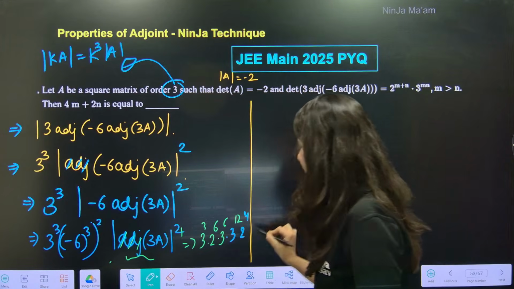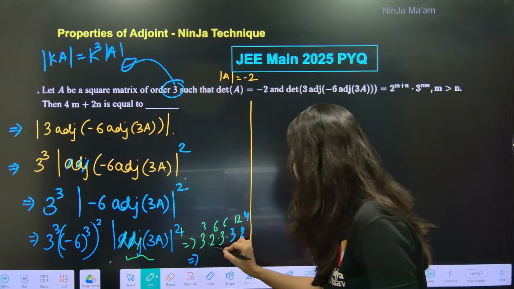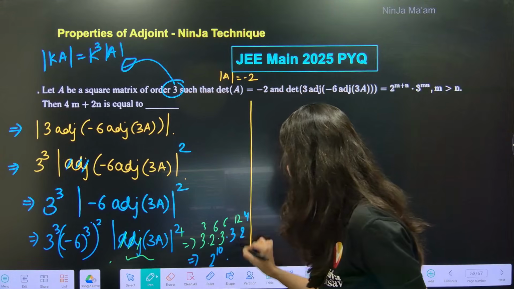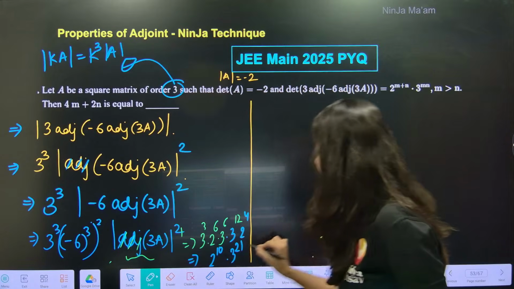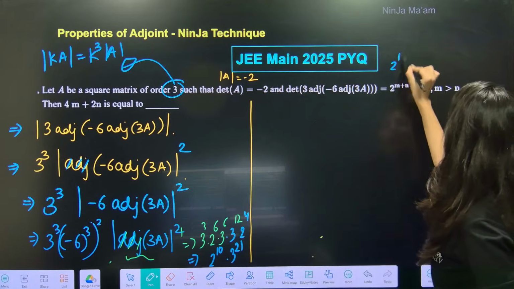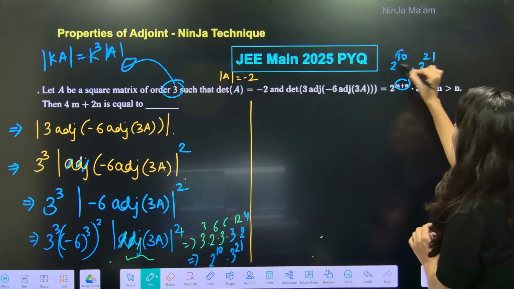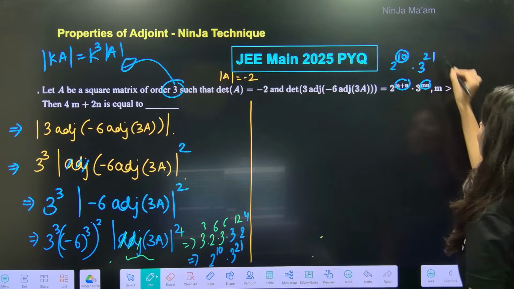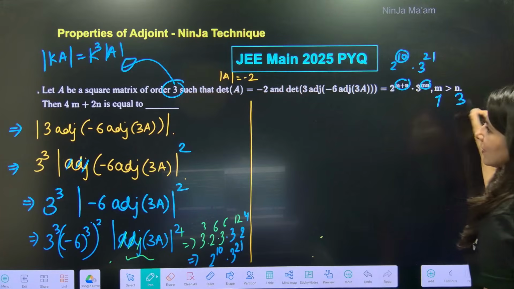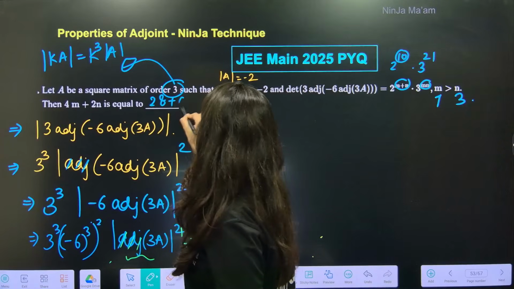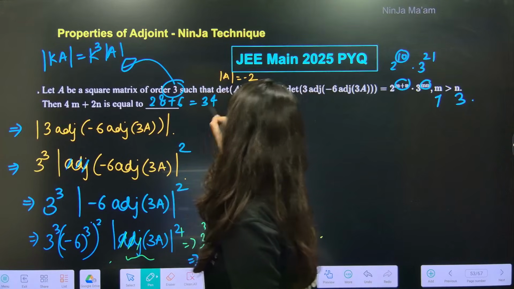Total 2 power 6 plus 4, so 2 power 10 and 3 power 21. Clearly m plus n is 10 plus 21, 7 3s are 21, so 7 and 3. 7 4s are 28 plus 3 2s are 6. The answer will be 34.